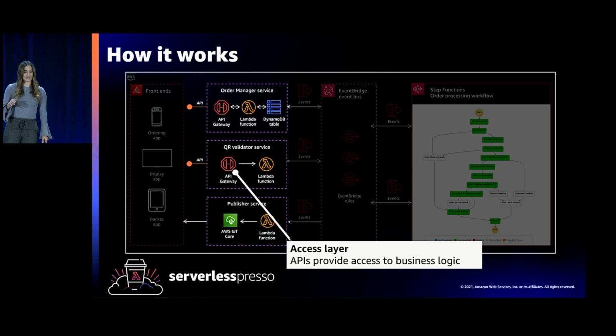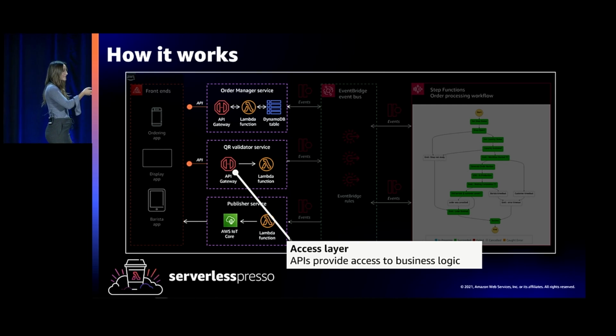And then you have your access layer, and this is how the front end talks to the back end. So when the front end makes a request, it uses the API. This is used to place new orders. It's used to get a list of the open orders. It's used to cancel orders, all of that functionality.